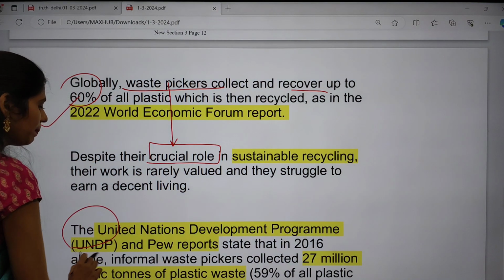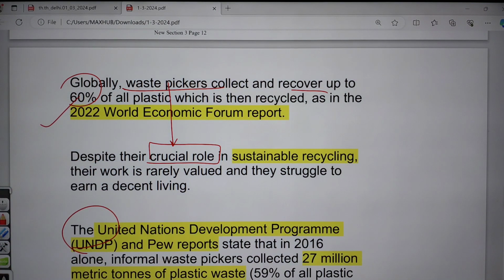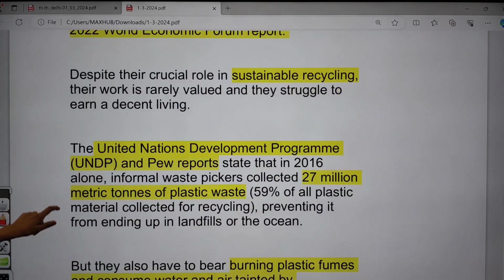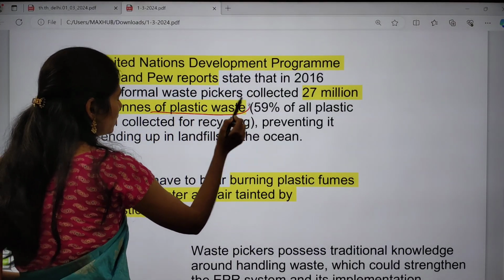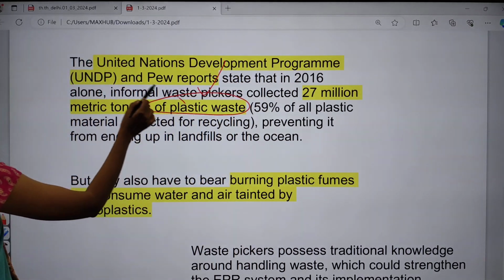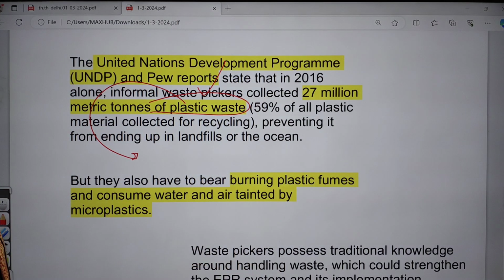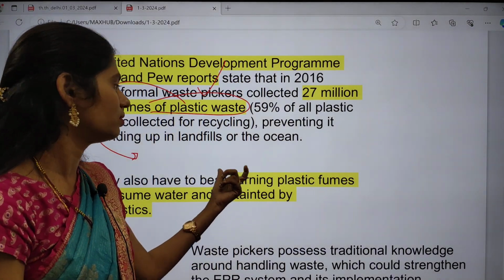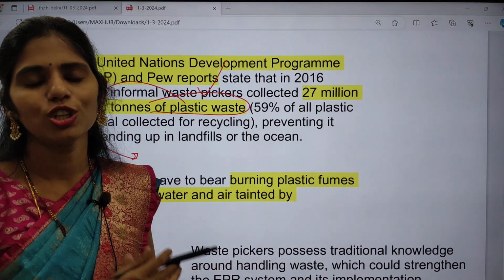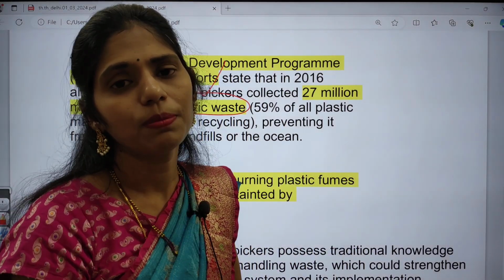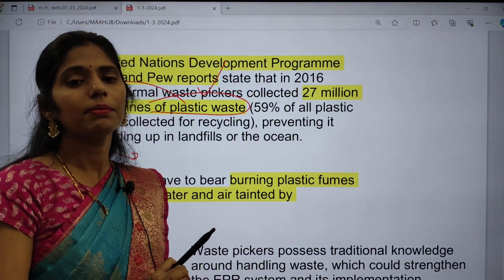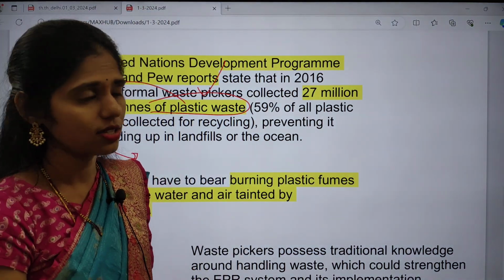And even UNDP and Pew reports are saying that informal waste pickers collected about 27 million metric tons of plastic. So if they are not collecting, this waste would finally be dumped into the landfills or the ocean, right? That will lead to a huge problem, exacerbating plastic pollution and the plastic garbage patches that we are seeing in the oceans.